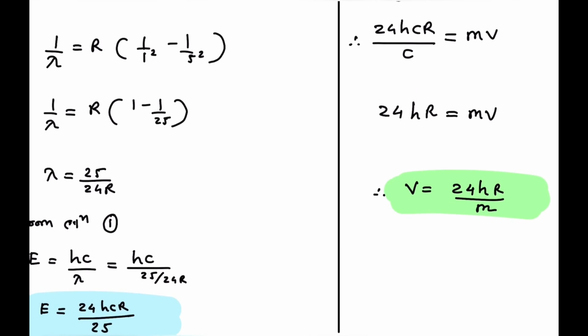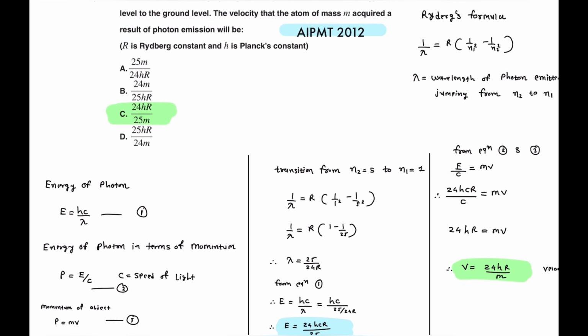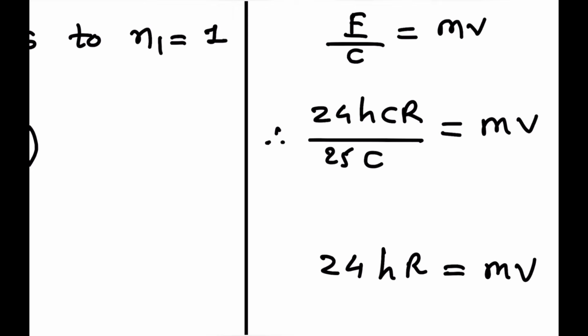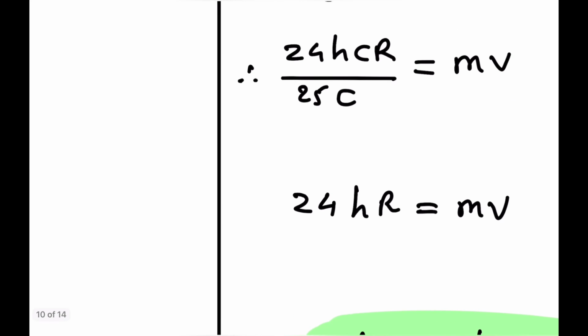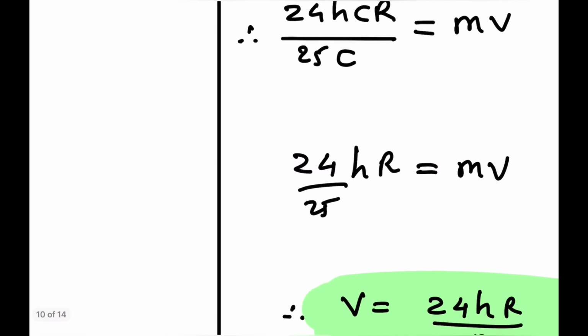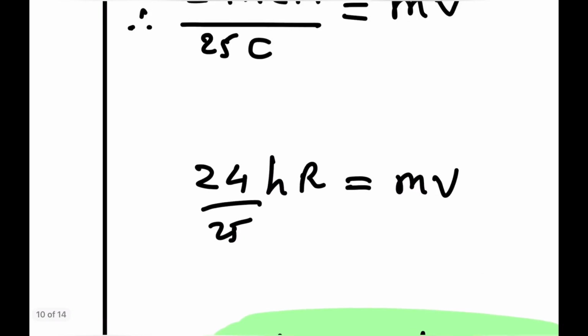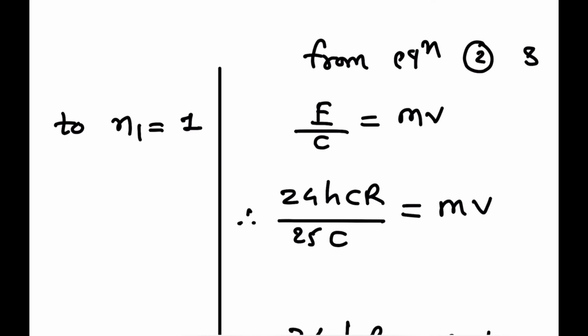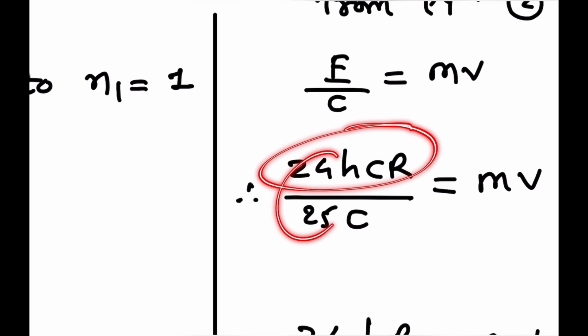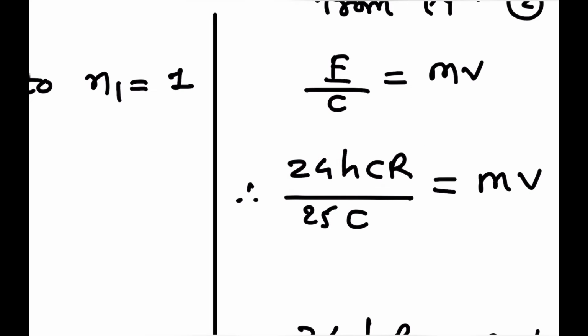In place of E we put 24 by 25 into hcR, divided by c, with c getting cancelled.